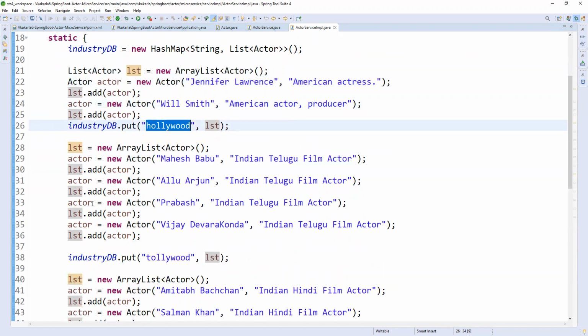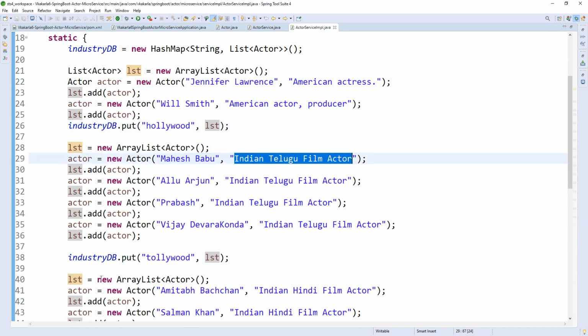Now I'm creating one more array list, a list of industries. We need a list of industries, right? So here is a new actor, Mahesh Babu, an Indian Telugu film actor. There is a Telugu film industry in India. In India, we have multiple states and multiple languages, right? Some of the states have film industries, so they have their own heroes and industries. Like that, we have the Telugu industry. Mahesh Babu is one of the film actors, an Indian Telugu film actor.